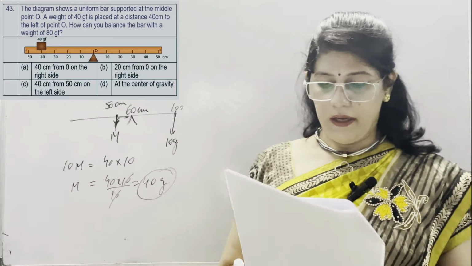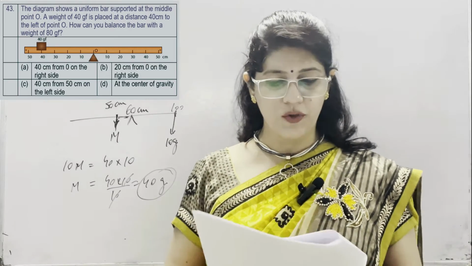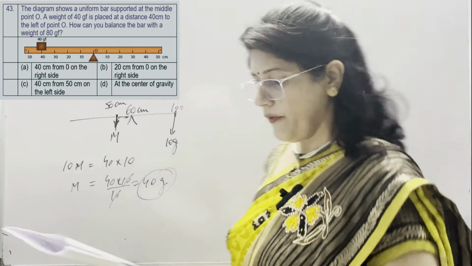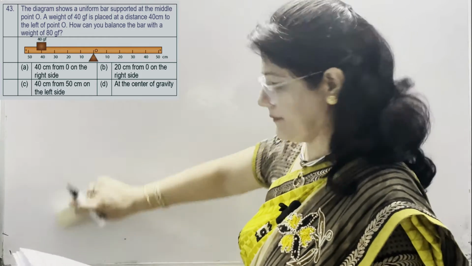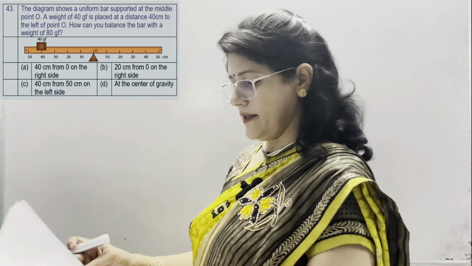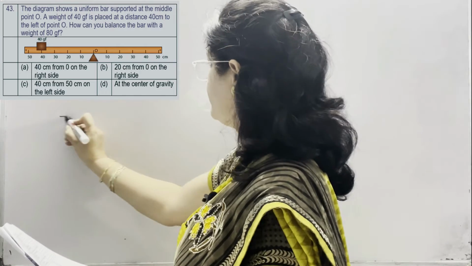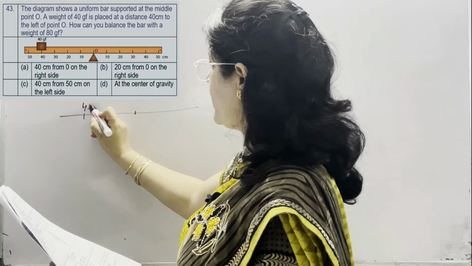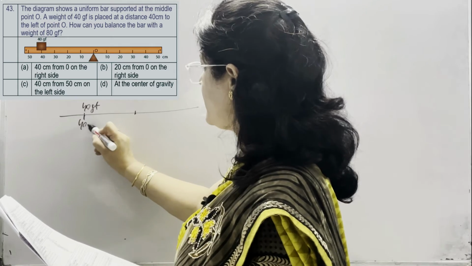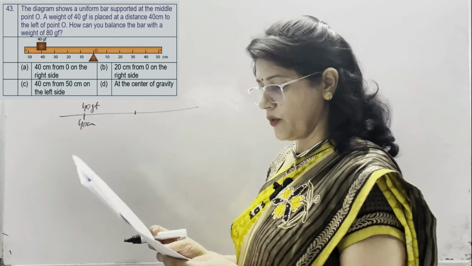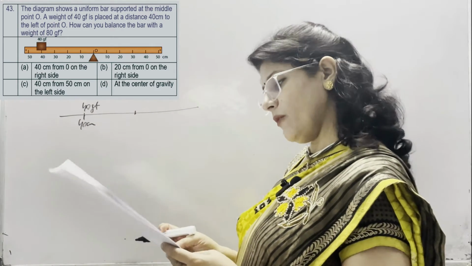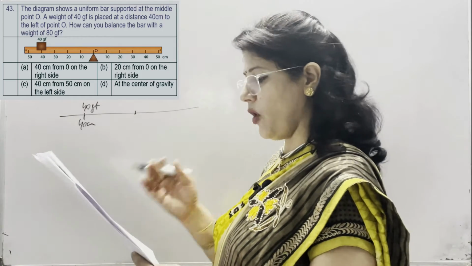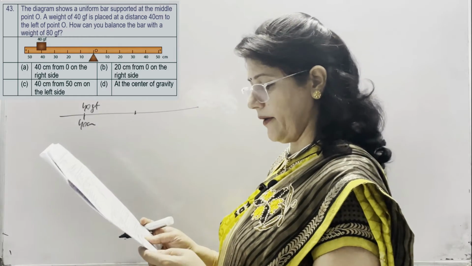B. In next numerical, diagram shows a uniform bar supported at the middle point O. Weight of 40 GF is placed at a distance of 40 centimeter, 40 GF at 40 centimeter mark to the left of the point O. How can you balance the bar with a weight of 80 GF? We have another weight of 80 GF with us to balance the bar.